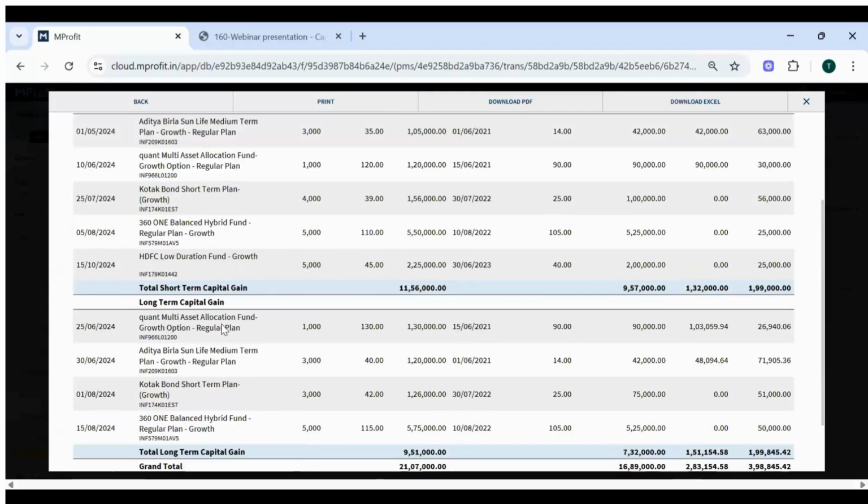Whereas if you see the long-term section and the first row, it shows quant multi-asset allocation fund as long-term, because in this case, the purchase was in 2021. The sell was after 3 years, but again, the sell happened before the cutoff date. So the calculation for long-term is 3 years. If there is a sell after 3 years, it will be calculated as long term.